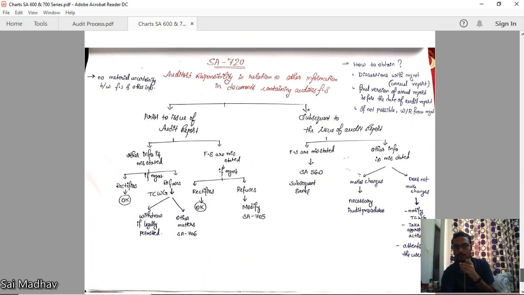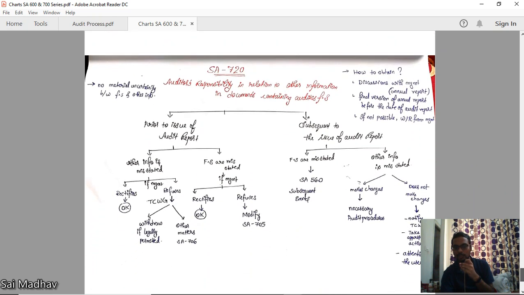Now going to the last part of this series, SA 720. Auditor's responsibility in relation to other information in documents containing financial statements. See, the main part you have to understand here is other information. What is other information? Now, what is the objective of the auditor? To give an opinion on the financial statements. But here, this standard is relating to other information.